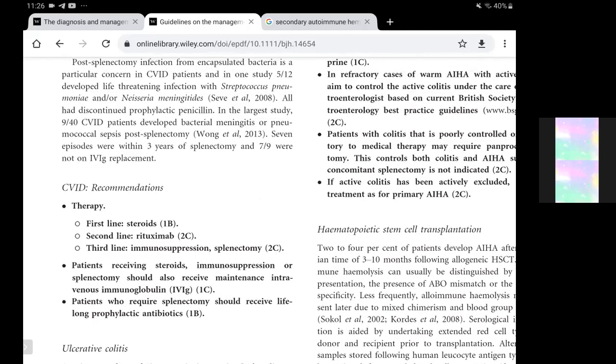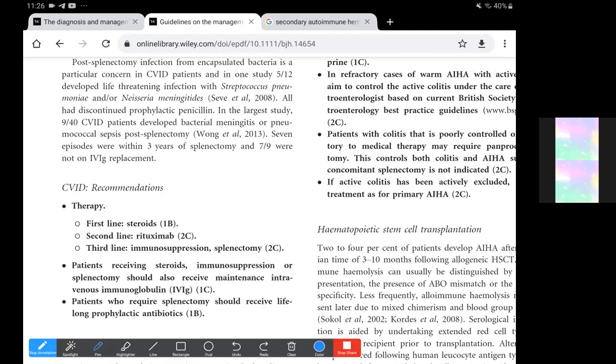Patients receiving steroid immunosuppression or splenectomy should also receive maintenance IVIG. The maintenance IVIG is of course for the treatment of the immune deficiency disorder that they have. So they should be on maintenance IVIG, and then for the treatment of the hemolytic component, they can receive the steroids, rituximab, and also splenectomy can be given along with the immunosuppression. But after splenectomy, they need lifelong prophylactic antibiotics.